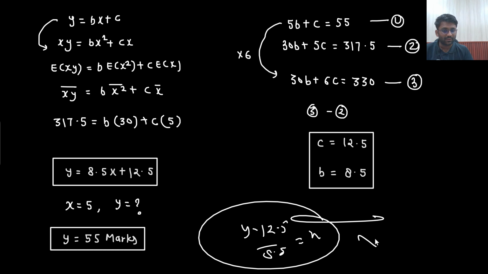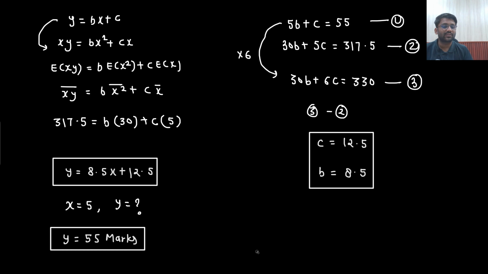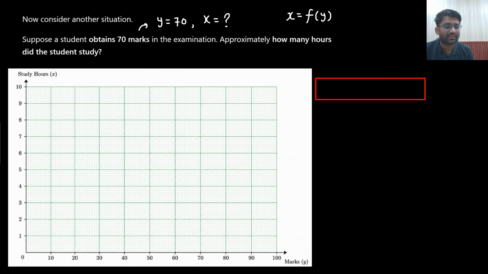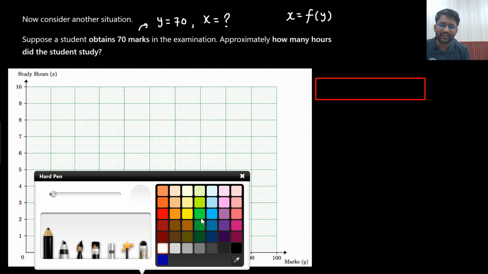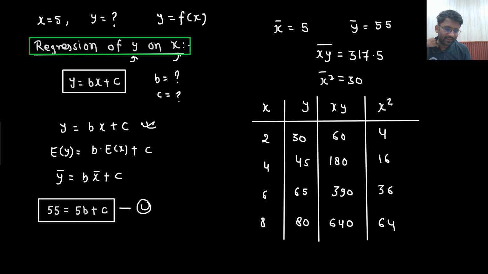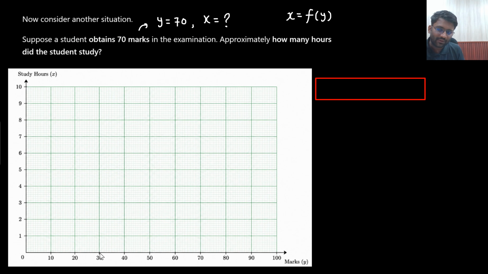No, that answer is wrong. This time you are going to find x on y, regression of x on y, then the whole regression analysis you need to do again. What I mean to say is that let's plot the data again. What was the data given? Do you know the data given? Yes, sir. 30, 2. That means if some guy is getting 30 marks, that means he is studying 2 hours.